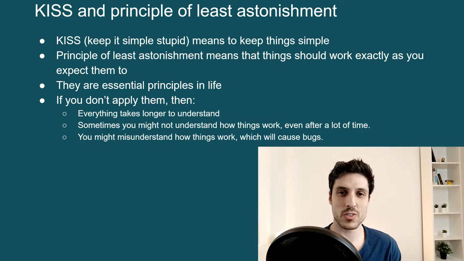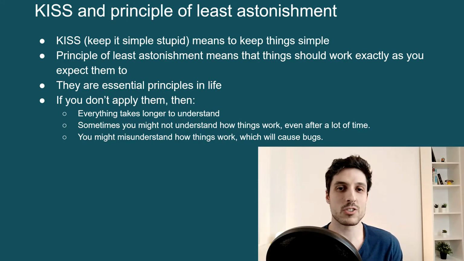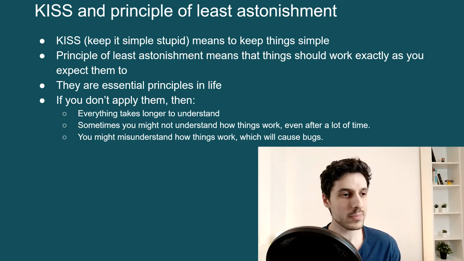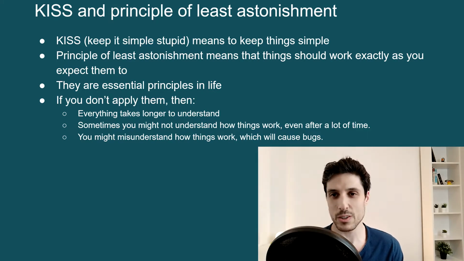So these two principles are very important for reasons like these on this slide. As we saw in our human limitations a few videos ago, we need things to be simple and we need things to be understandable, because if they're not, first of all, they're going to take us longer to understand how things work, and that's just a waste of time.